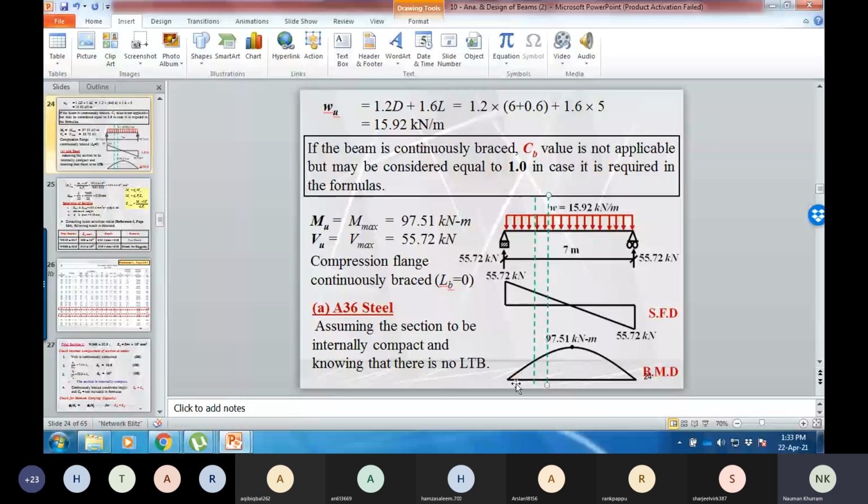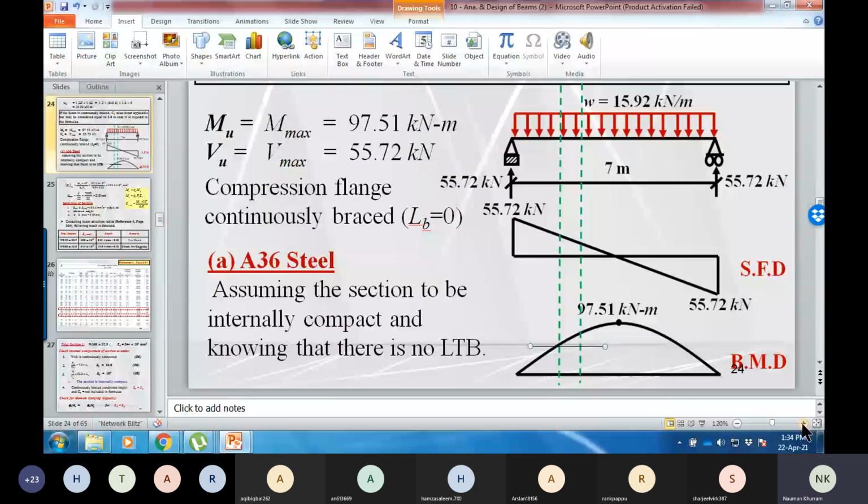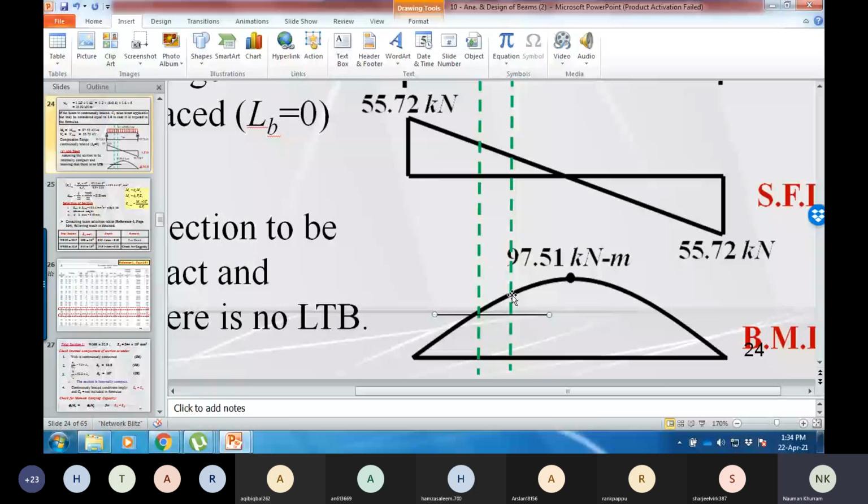So what do you think? If you see the moment diagram, this is M1, which is less, and this is the moment M2, which is larger. And if I sketch another line, maybe a horizontal line over here, then you can see that the distance from here to here is the rate of change of bending moment.